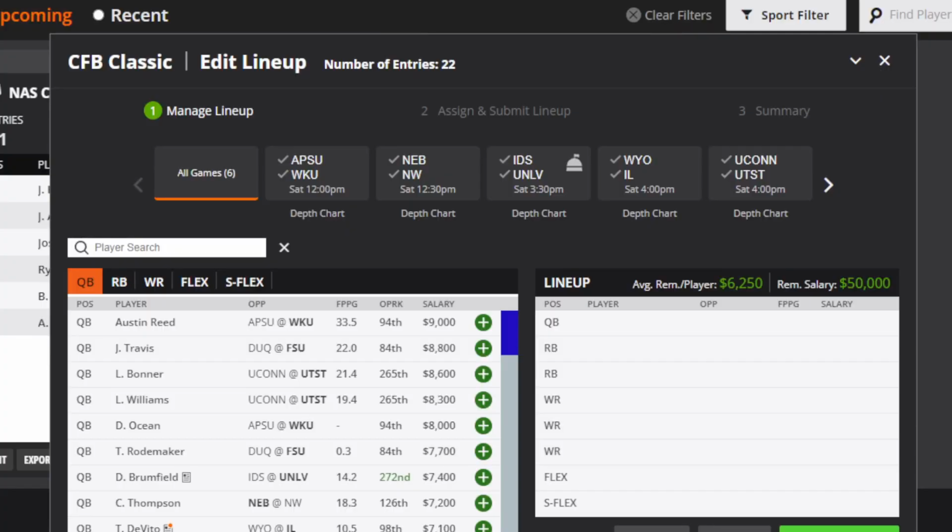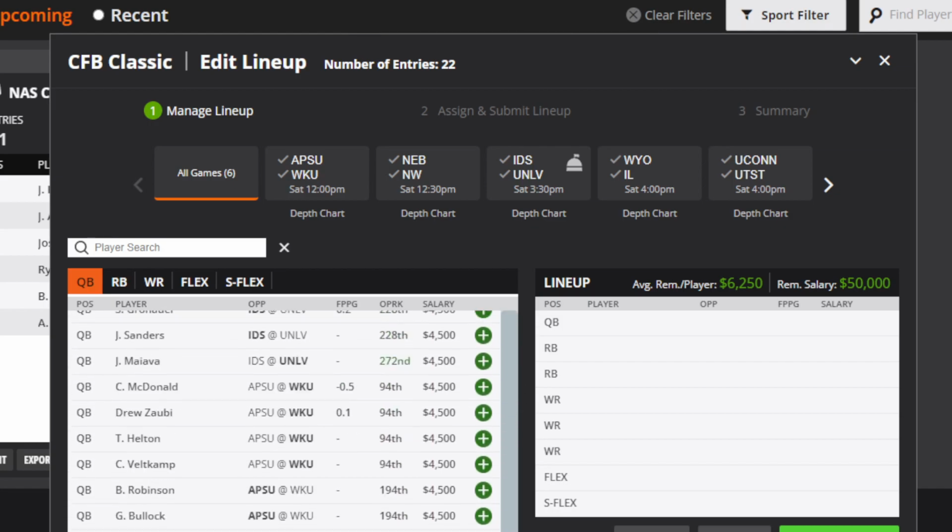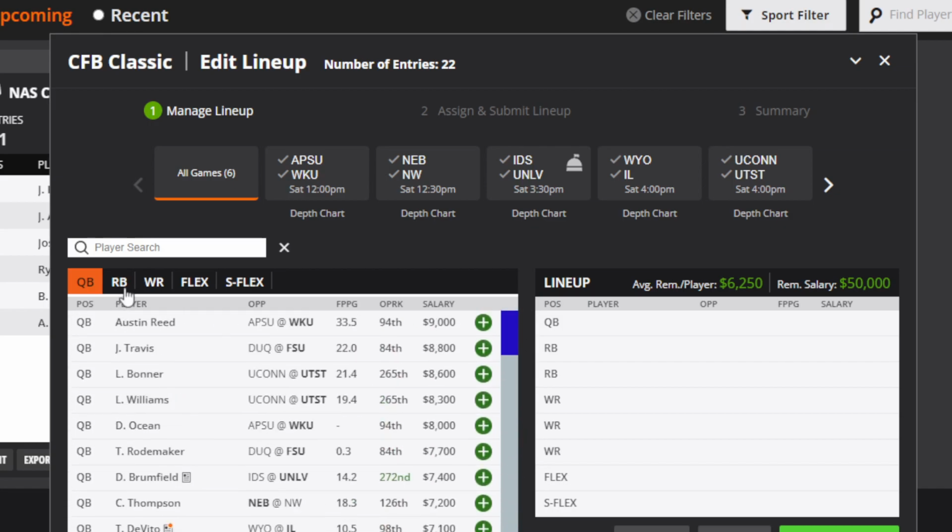I will add that Illinois has the lower scoring potential for today with only 20-something points on the Vegas odds, but I still think he's a solid option with the price point that he's at. But I definitely like the top 4 the most, Jordan Travis being the top pick for me at this time. So that's my quarterbacks. Obviously, you're going to have to pay up a little bit for quarterbacks to really get a good, solid chance to score a lot of points, and that's pretty much what I have there.